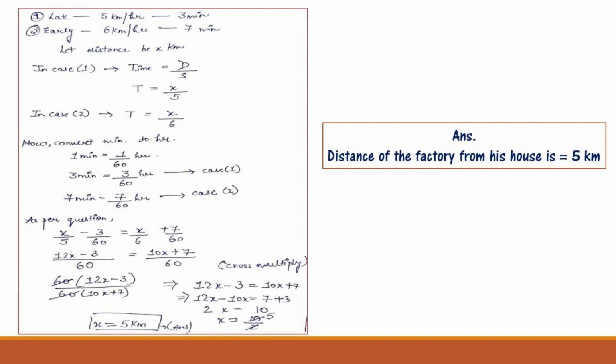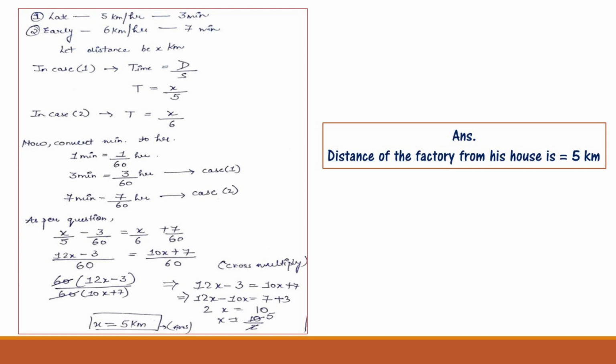Now convert minute into hour. 1 minute is equal to 1 divided by 60 hour, so 3 minutes is equal to 3 divided by 60 hour in case 1. Now 7 minutes is equal to 7 divided by 60 hour in case 2. Now as per the question, the equation becomes x divided by 5 minus 3 divided by 60 is equal to x divided by 6 plus 7 divided by 60.